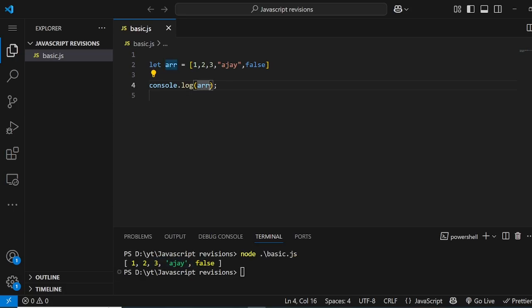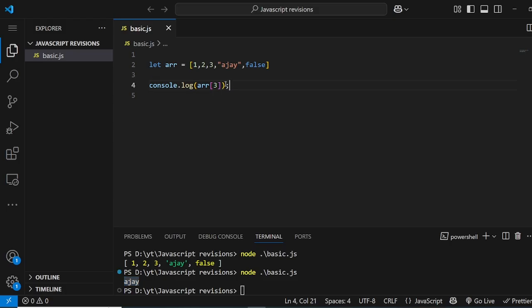For access we use indexing. So we use the square brackets again, and then we pass the index that we want to access. For example, I want to see Ajay, only Ajay. I want to access Ajay. So I know it should start from 0. Arrays are 0 indexing. So 0 1 2 3, the third index is Ajay. So I will pass 3 here, and if I try to log here, I will get Ajay. And as you can see, we get the Ajay. So this way we can access the values.